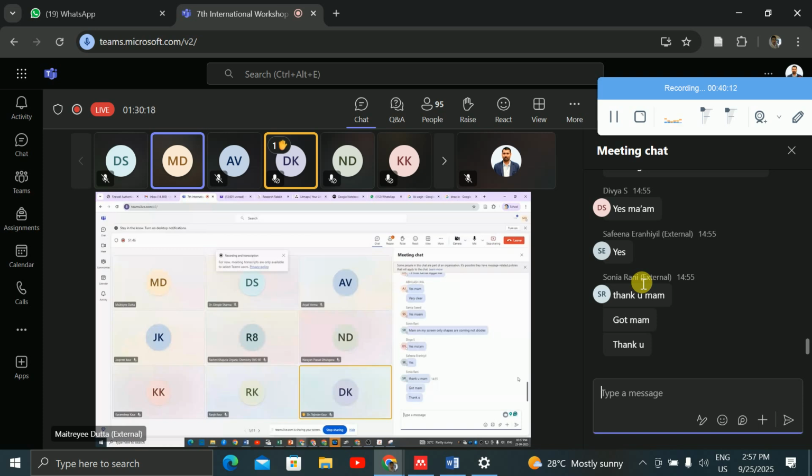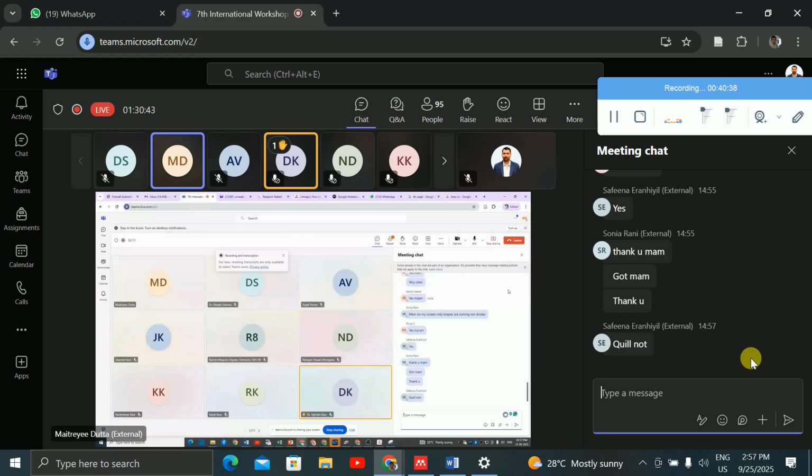Up to this, any doubt on these 4 tools? Mentimeter, then gamma tool, then slides go, and Draw.io. Any doubt up to this? Any questions? No? Okay.